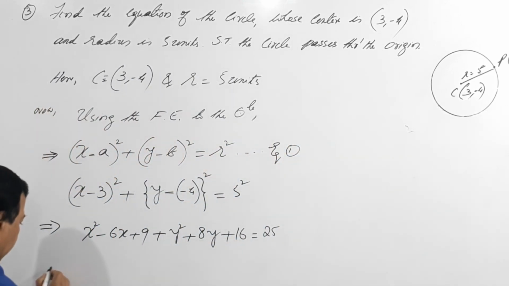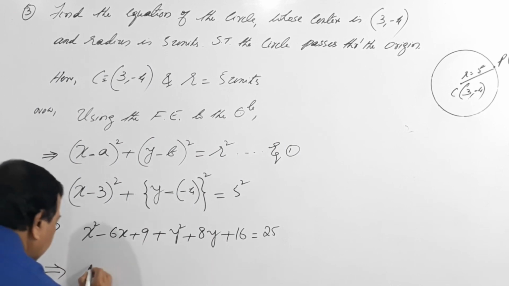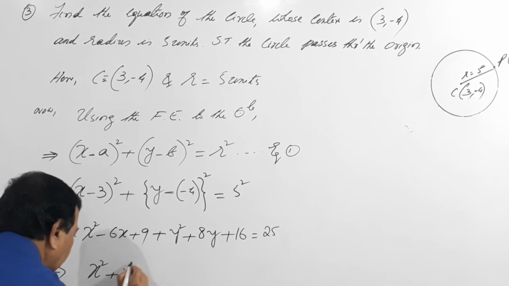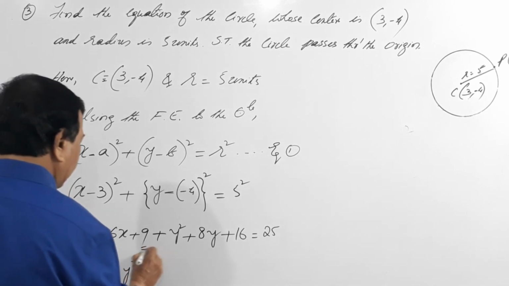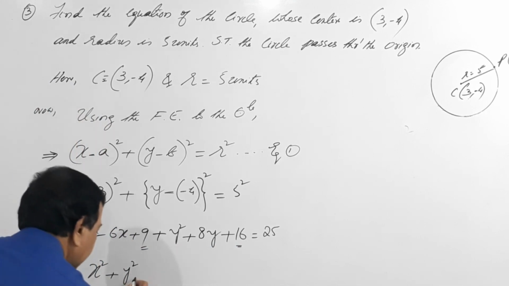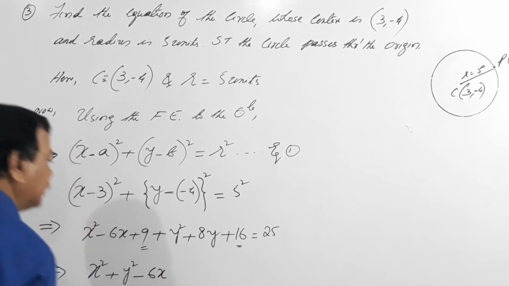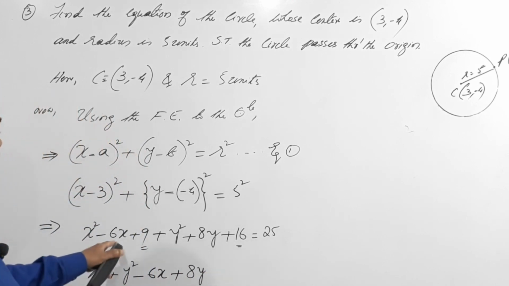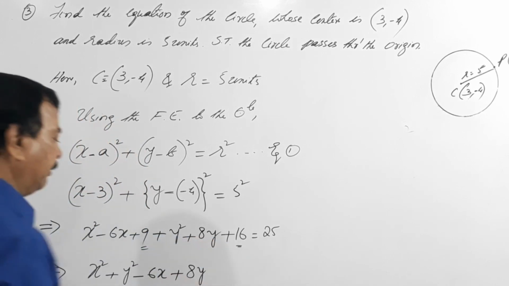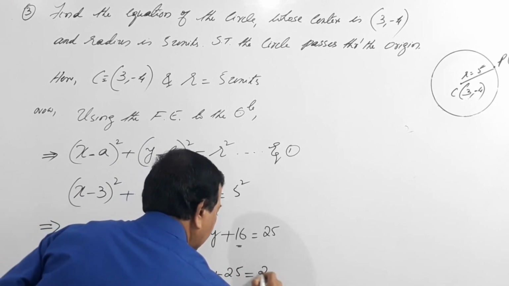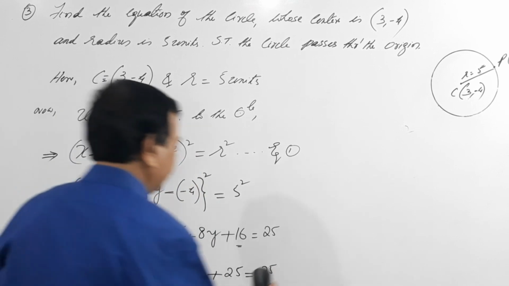So what happens to this? This becomes x square plus y square, minus 6x plus 8y plus 9 plus 16 is 25, equals 25 on the right hand side.